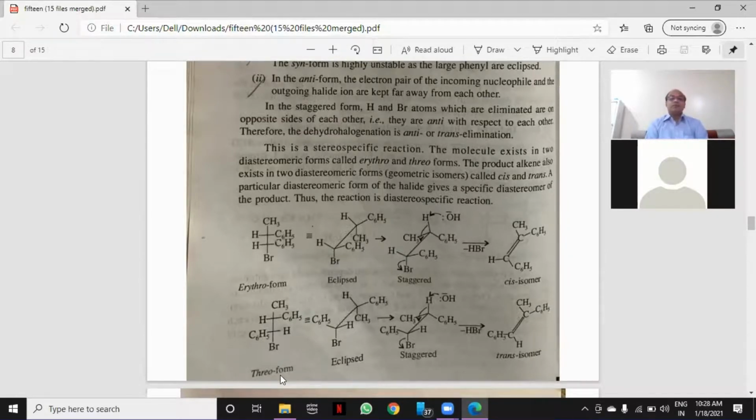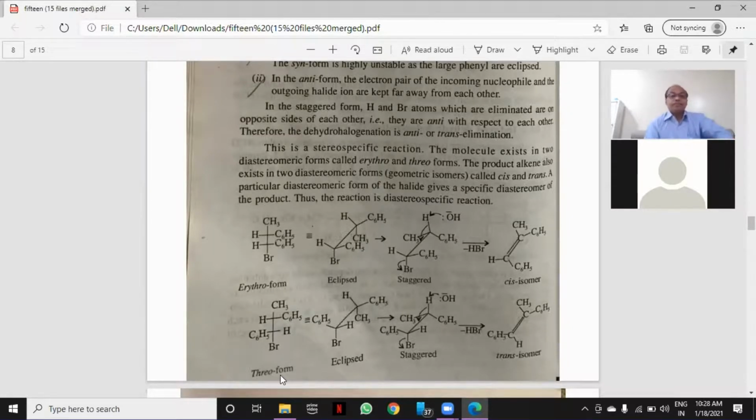Now, the same compound, we have to represent in Fischer formula in erythro and threo form. Just now we represented it in Sawhorse and Newman projection formula, and we concluded that the staggered conformation is more stable. Now, similarly, we can represent it in Fischer, where vertical and horizontal groups are placed.